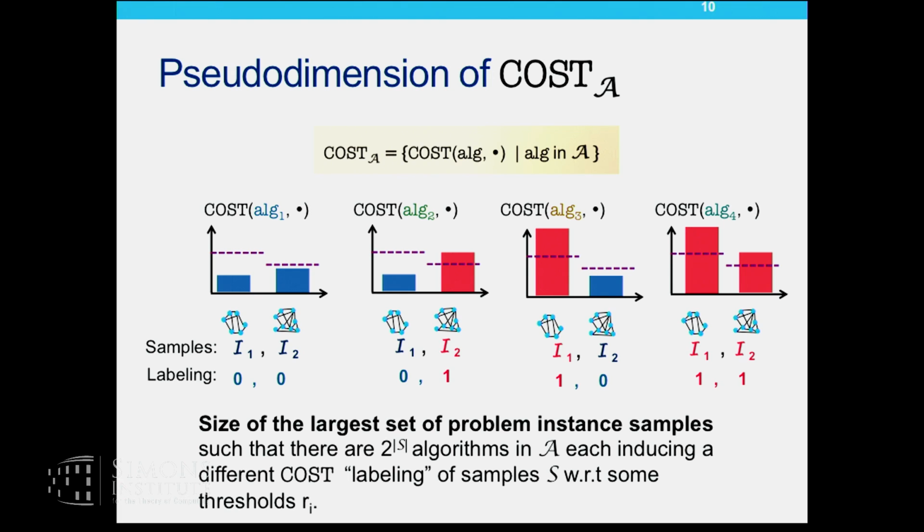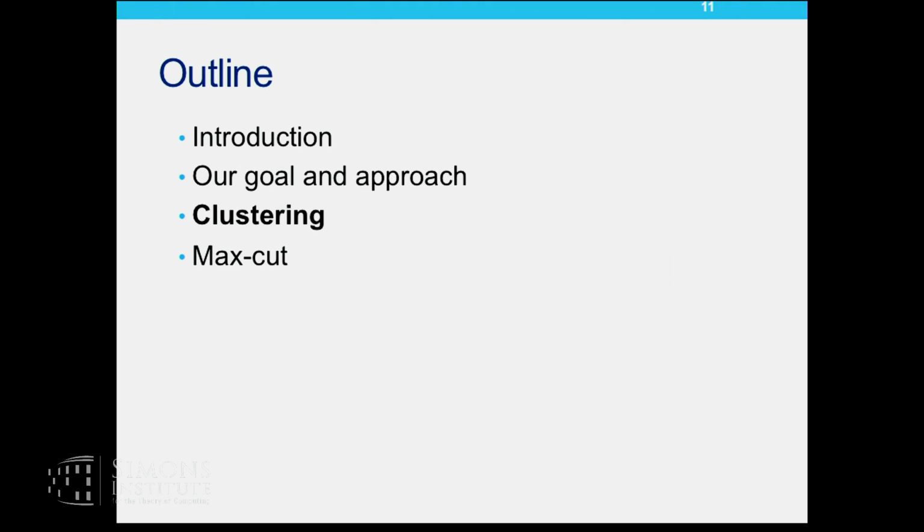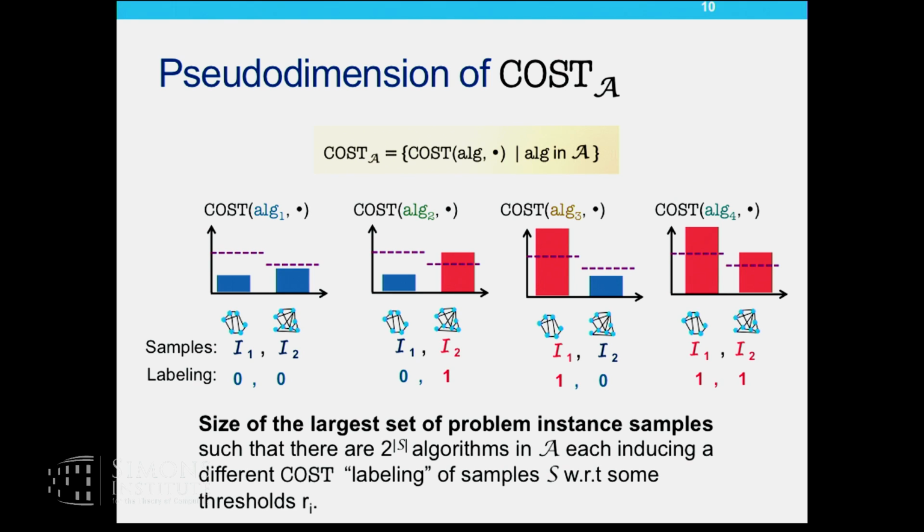Sure. Since small variations of the cost may not matter, why do you choose pseudo-dimension, not fat shattering dimension? We could think of using the fat shattering dimension. That's a good point. But yeah, we have focused on pseudo-dimension here. Does anyone have any questions here?